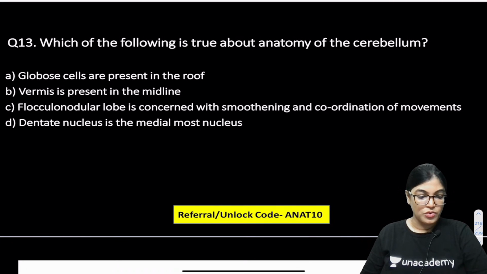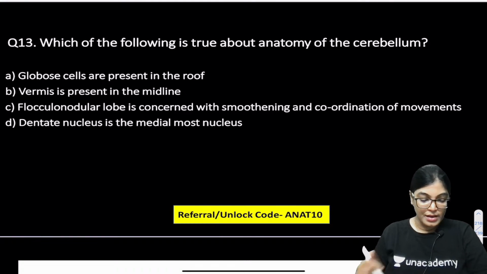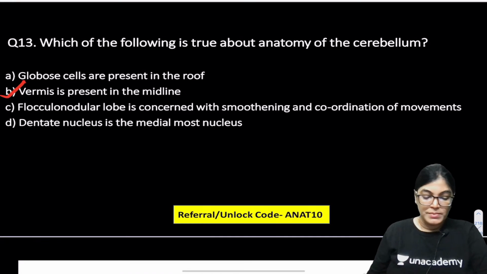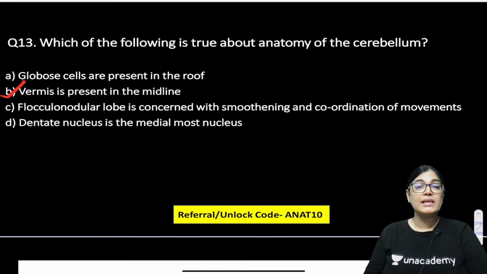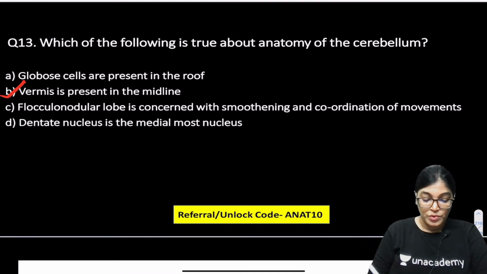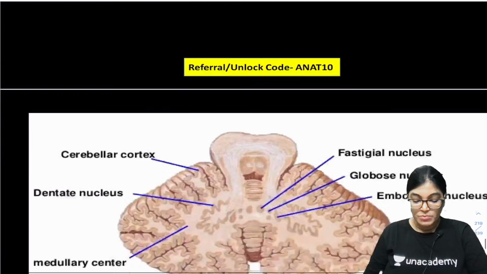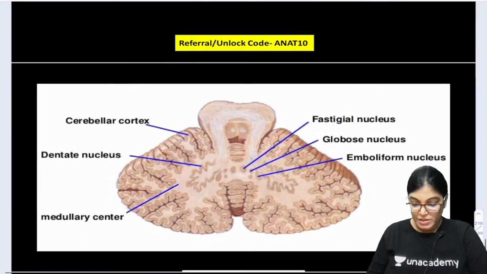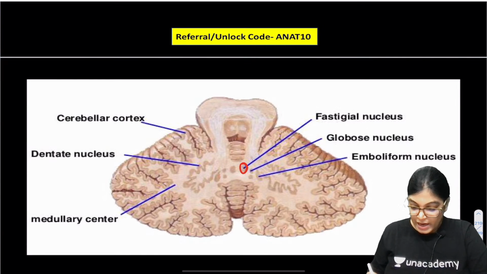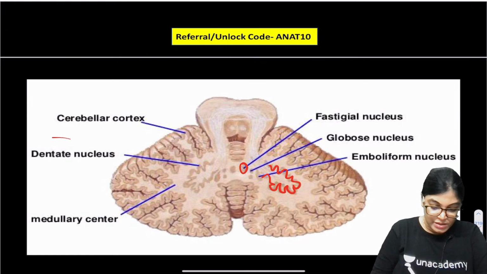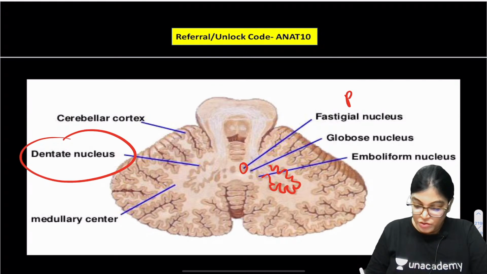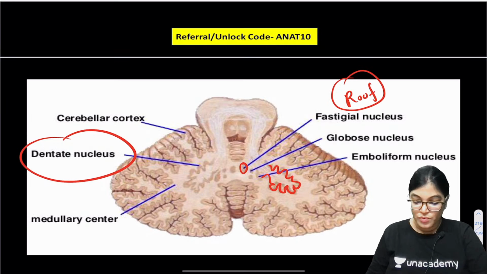The correct answer for question number 13 is vermis is lying in the midline. So globus cells are present in the roof? No, absolutely not. It's the medial most, that is fastigal. Can you see here? This is the fastigal nucleus and this is the dentate nucleus, which is the lateral most. Fastigal nucleus is called the roof nucleus.